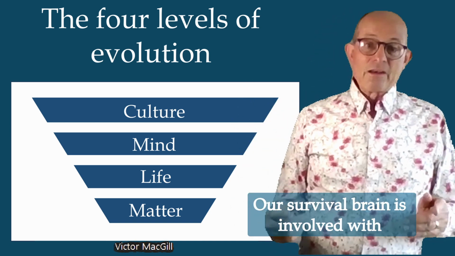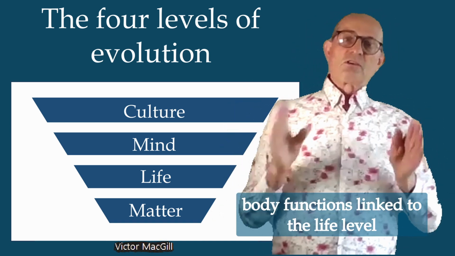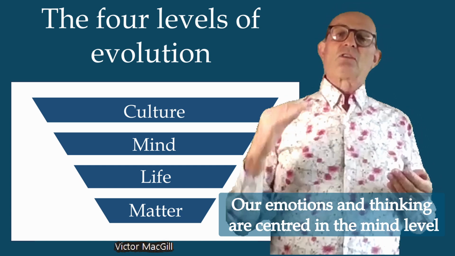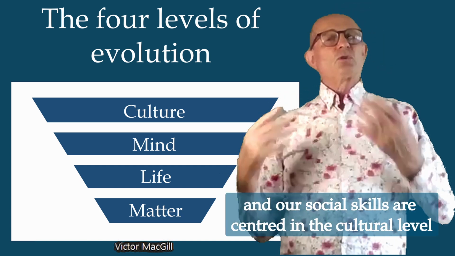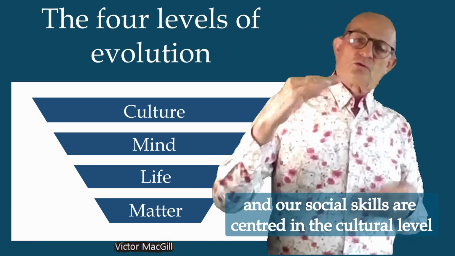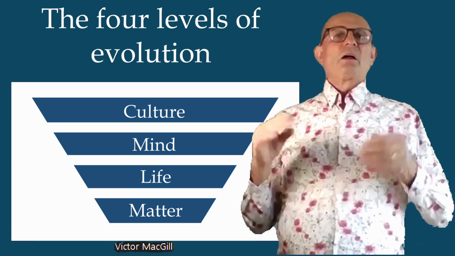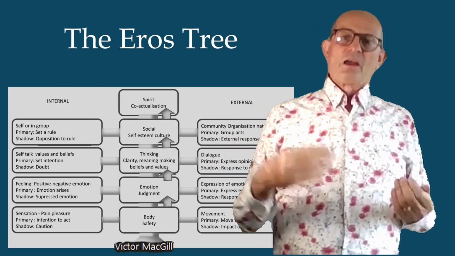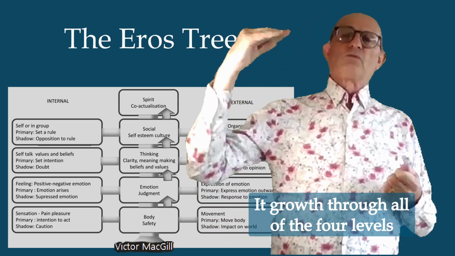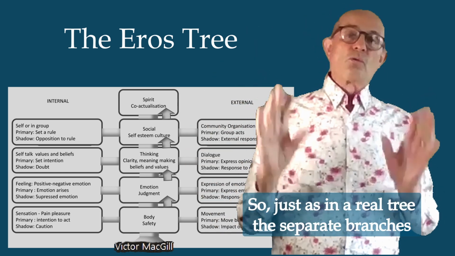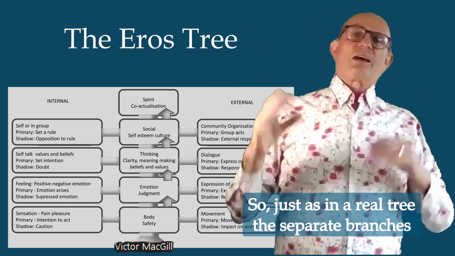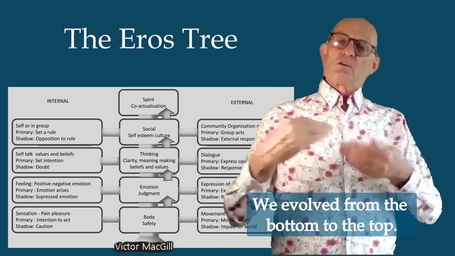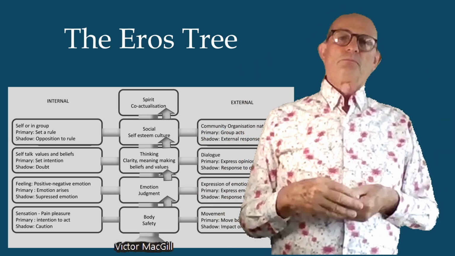A survival brain is involved with body functions linked to the life level. Our emotions and thinking are centered in the mind level, and our social skills are centered in the cultural level. The Eros tree is the tree of life and growth, and it grows through all of the 4 levels. So just as in a real tree, the separate branches are actually all connected to make one whole tree. We evolved from the bottom to the top.